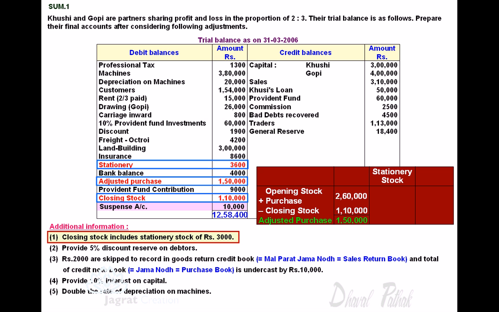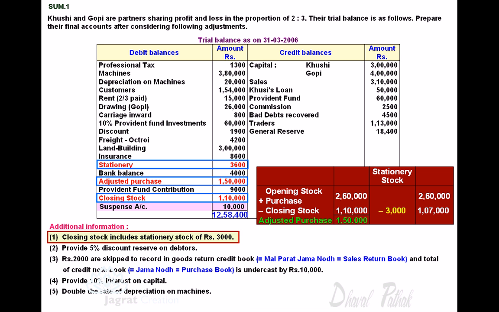Now stationery stock 3,000 is included in the closing stock. So remove stationery stock from closing stock. If you remove it, the closing stock of goods left with you is 1,07,000. Opening stock and purchases will remain the same.